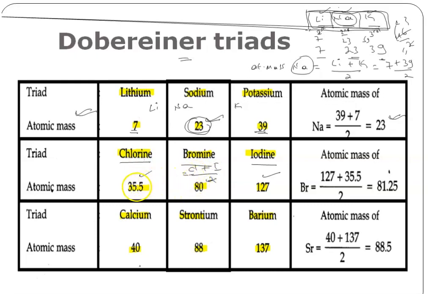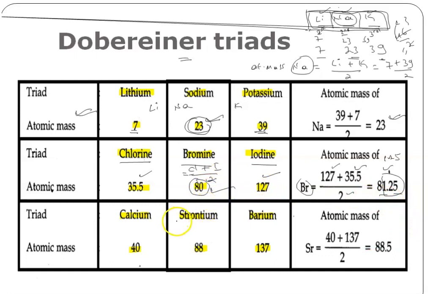So what is the average atomic mass? Iodine is 127 and chlorine is 35.5. If we add these two and divide by 2, we get the atomic mass of bromine. How much did we get here? 81.25. But the atomic mass of bromine is 80, so we are getting a little bit extra. It is acceptable, 1.25 we can neglect. If this difference rises too much, then this law cannot hold. The difference is very slight, so we can accept it, and the second triad is also accepted.